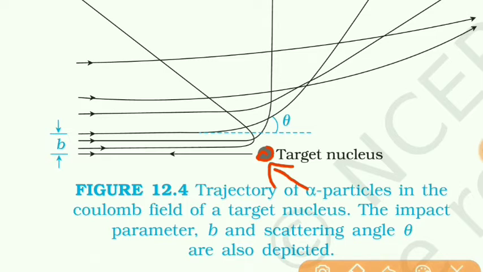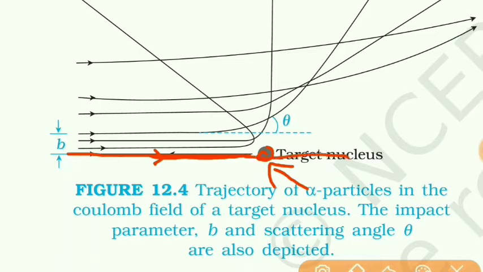When the alpha particles are moving exactly towards the nucleus of the gold, exactly line to line, this is called a head-on collision. Means if the alpha particle approaches exactly towards the gold nucleus, then the angle will be 0 because it is on the same line.